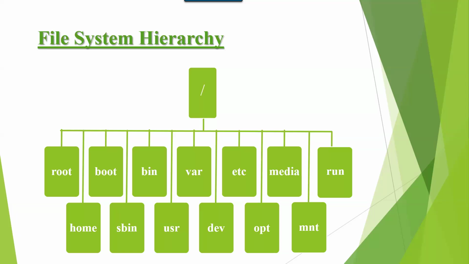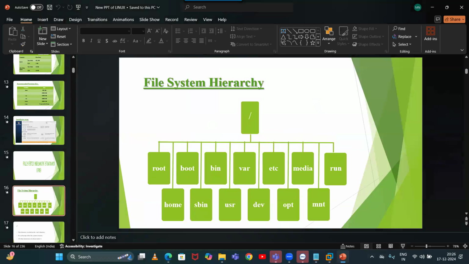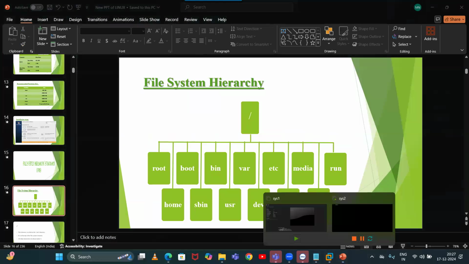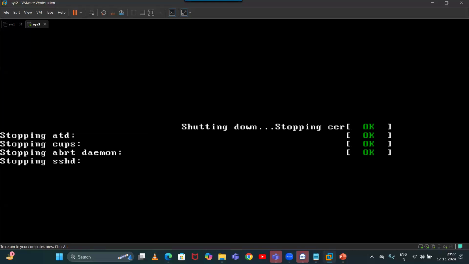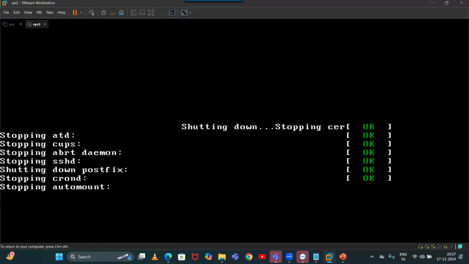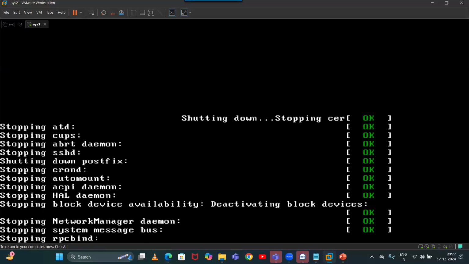Ma'am, for daily practice, how will it go? Through virtual or direct? For daily practice, we have virtual machine VMware software. I will show how to install it. Do you have the software already? No, I don't have it, ma'am. Okay. If you want, I will share that link also. If you install VMware software, you can install the Linux operating system here and practice. No need to install Linux directly on your hard disk. So download VMware software.